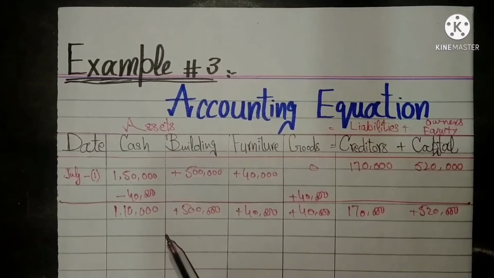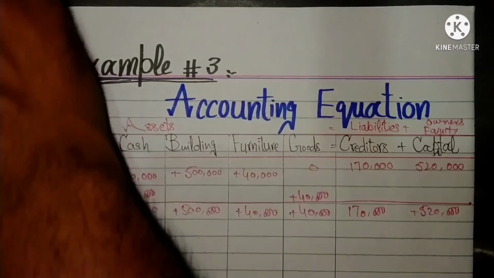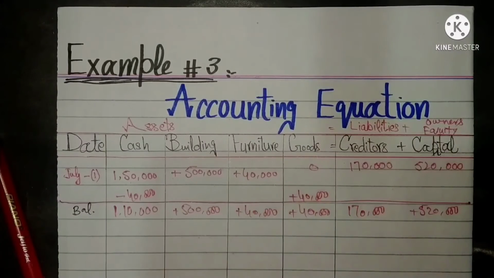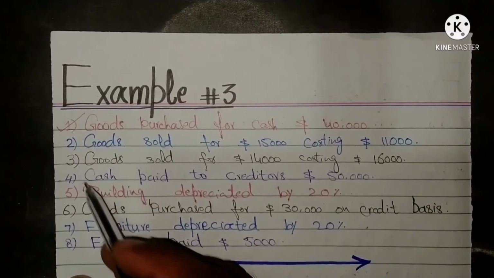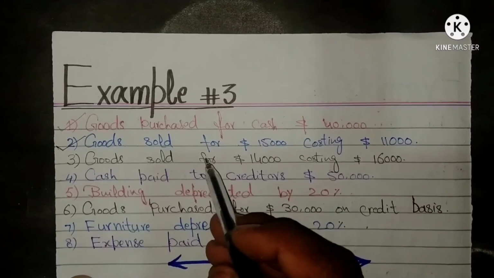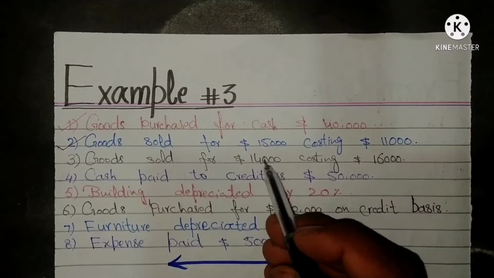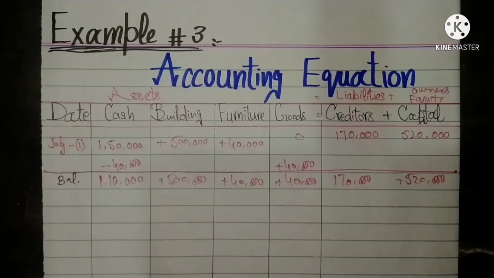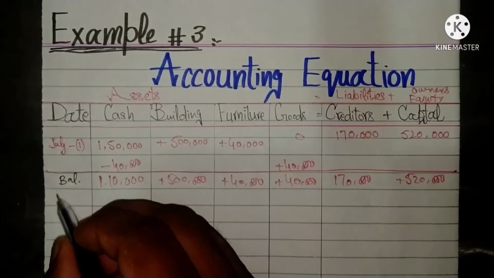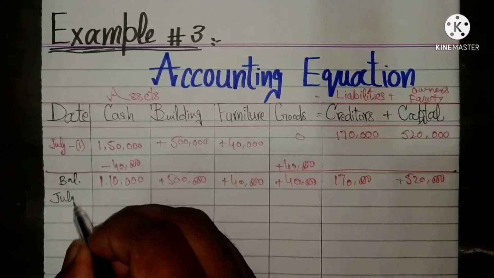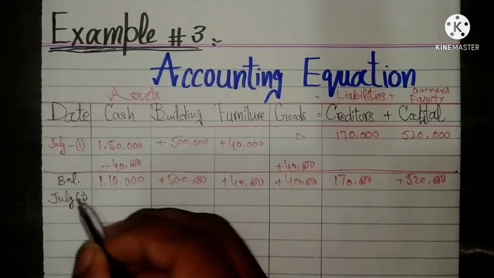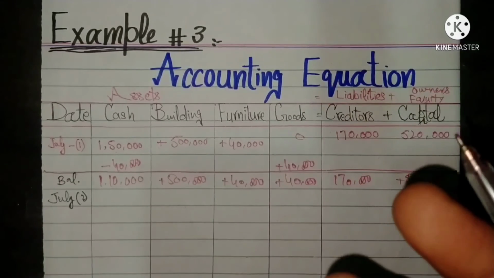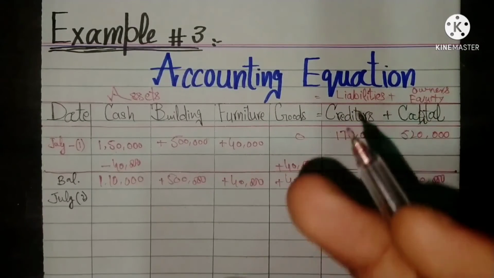After the working of transaction number 1, the balances are here. There is no working on the right hand side. The second transaction is goods sold for $15,000 costing $11,000 on July 2. There will be three effects on the accounting equation by this transaction.